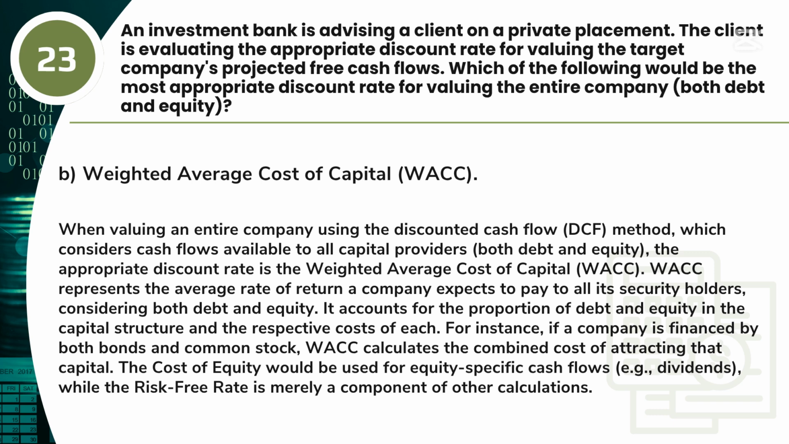WACC represents the average rate of return a company expects to pay to all its security holders, considering both debt and equity. It accounts for the proportion of debt and equity in the capital structure and the respective costs of each. For instance, if a company is financed by both bonds and common stock, WACC calculates the combined cost of attracting that capital. The cost of equity would be used for equity-specific cash flows, for example dividends, while the risk-free rate is merely a component of other calculations.